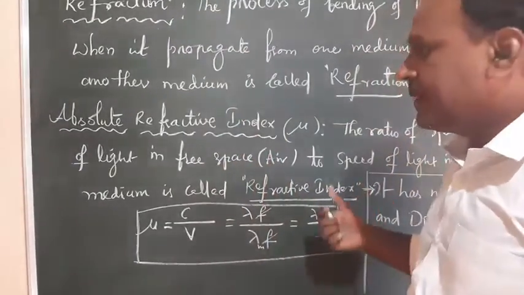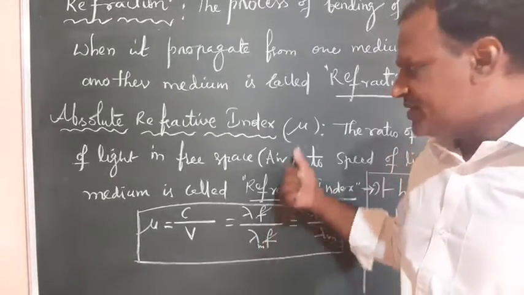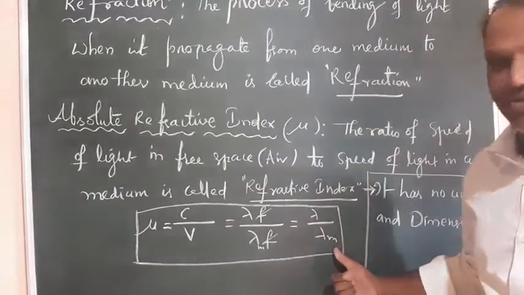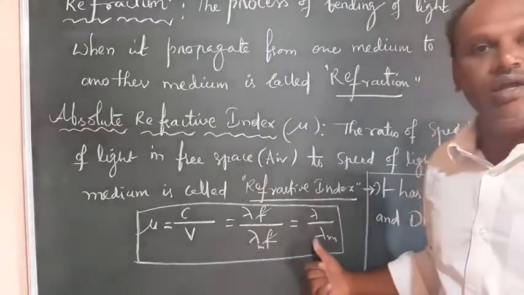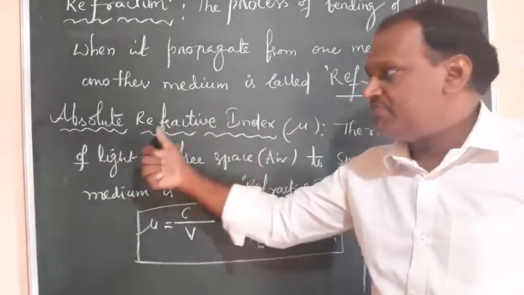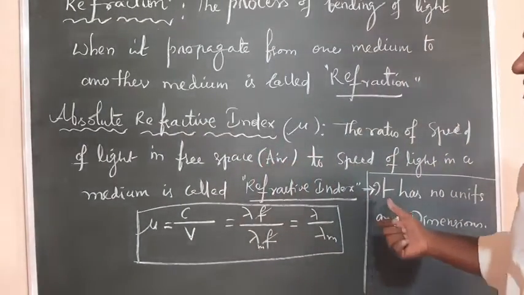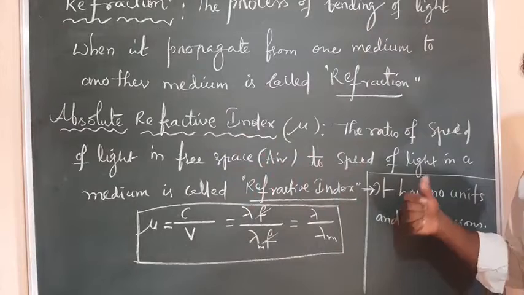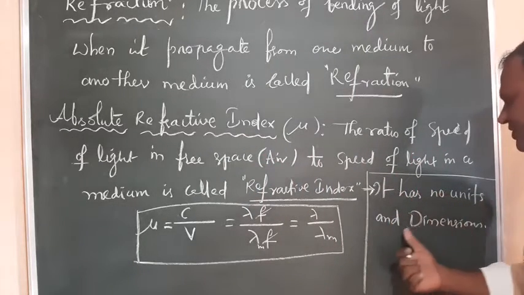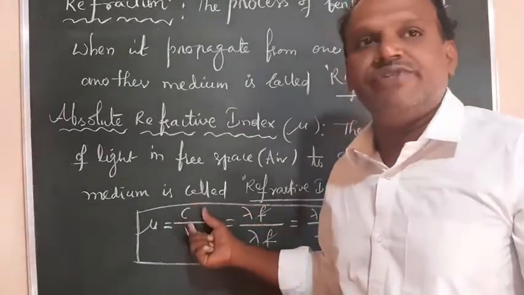Okay, what is a refractive index or absolute refractive index? What is the definition? What is its equation in terms of velocities or in terms of wavelengths? We can have this relation which is called the absolute refractive index. And this absolute refractive index, or simply refractive index, has no units and dimensions because it is a pure ratio of the same physical quantities.